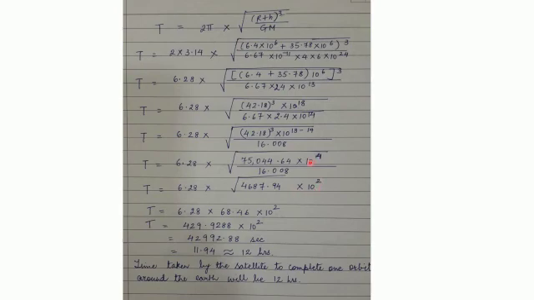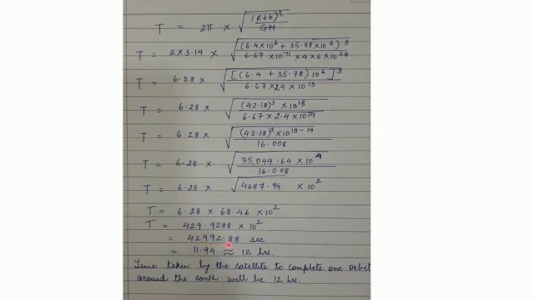So we have taken this 10 raised to 4 outside the square root and we get 10 raised to 2. So this t is equal to 6.28 into 68.46 into 10 raised to 2. So we have found out the square root of this. So this t is equal to 429.9288 into 10 raised to 2.